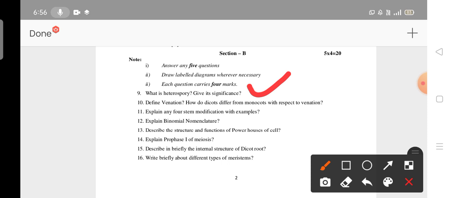Define venation. How do dicots differ from monocots with respective venation? This also you have to read. Explain four-step modifications; this I also didn't mention. Explain binomial nomenclature. This is the first unit I have mentioned.